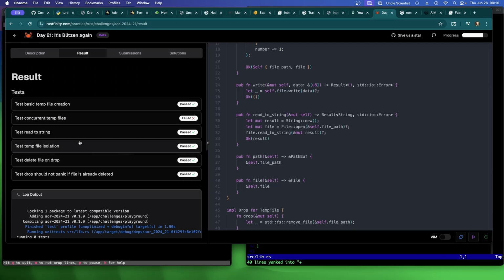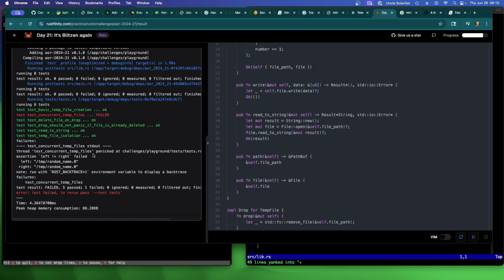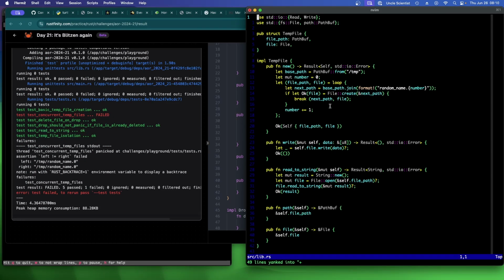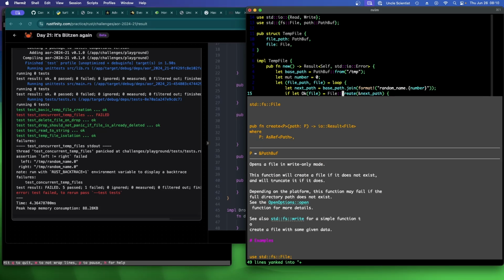We're still testing concurrent temp files doesn't work. Oh, do I have to do a create exclusive or something like that? What other kind of creates are there? Opens a file in write-only mode. Oh, I see. Maybe that's why I couldn't do the read. Maybe I want to have it so it's a read-write.